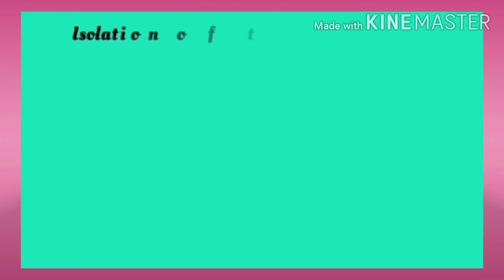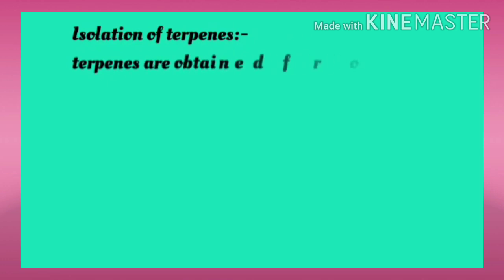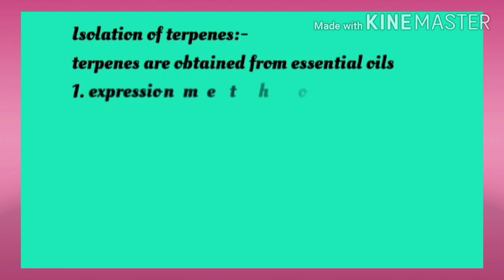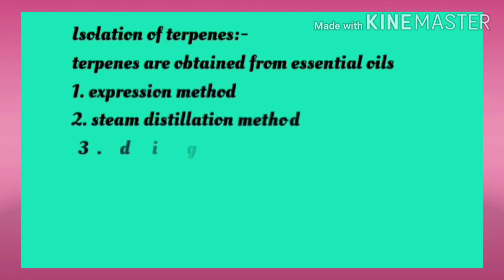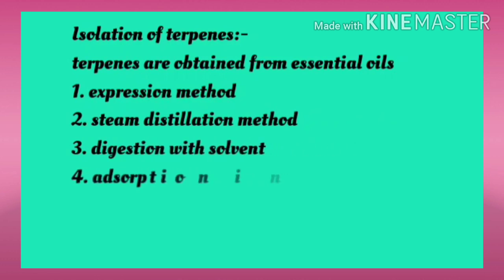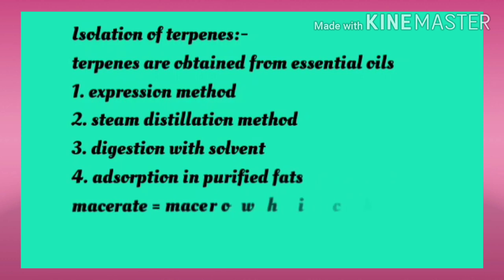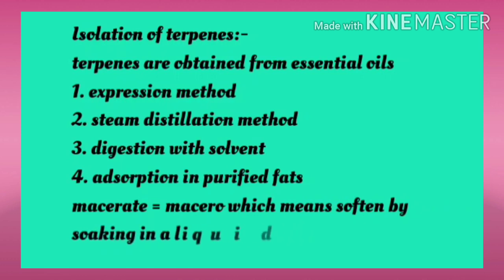Now let us see how terpenes are isolated from plants. Terpenes are isolated from essential oils present in plants. We have discussed earlier that all the terpenoids or terpenes are obtained from nature, and they are present in essential oils. So the essential oil is extracted from the plant tissues by the following methods.